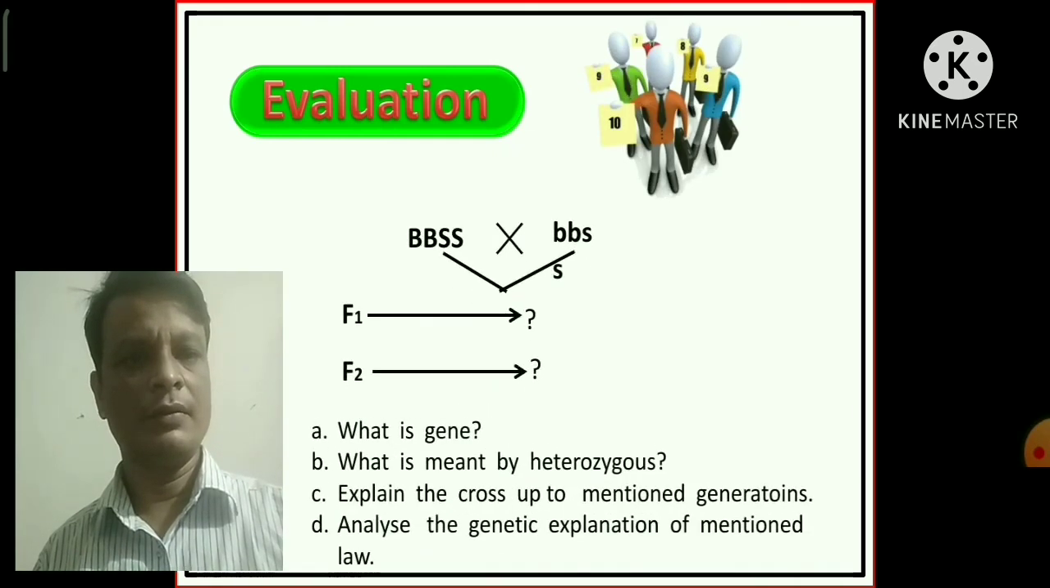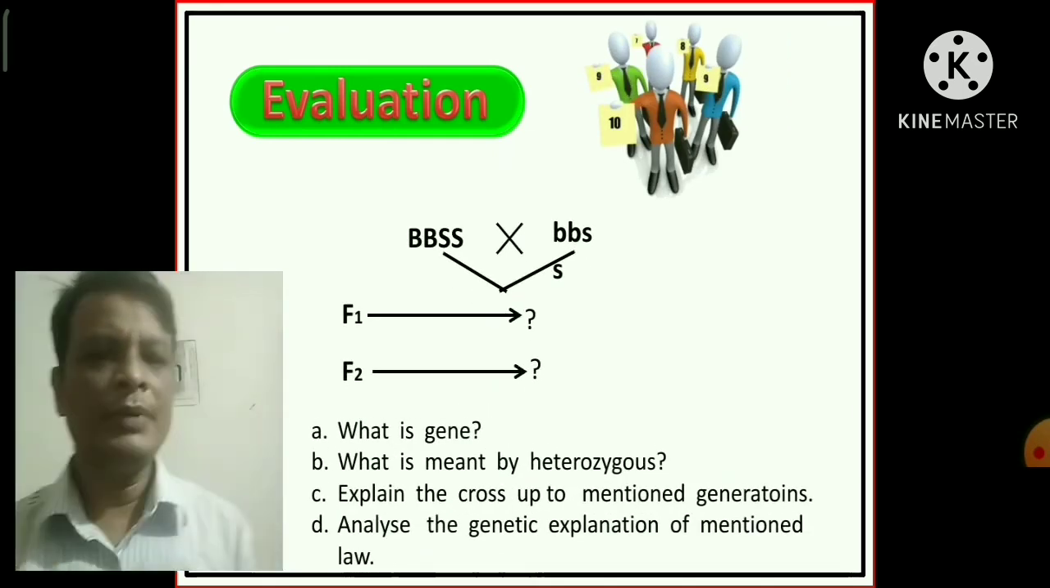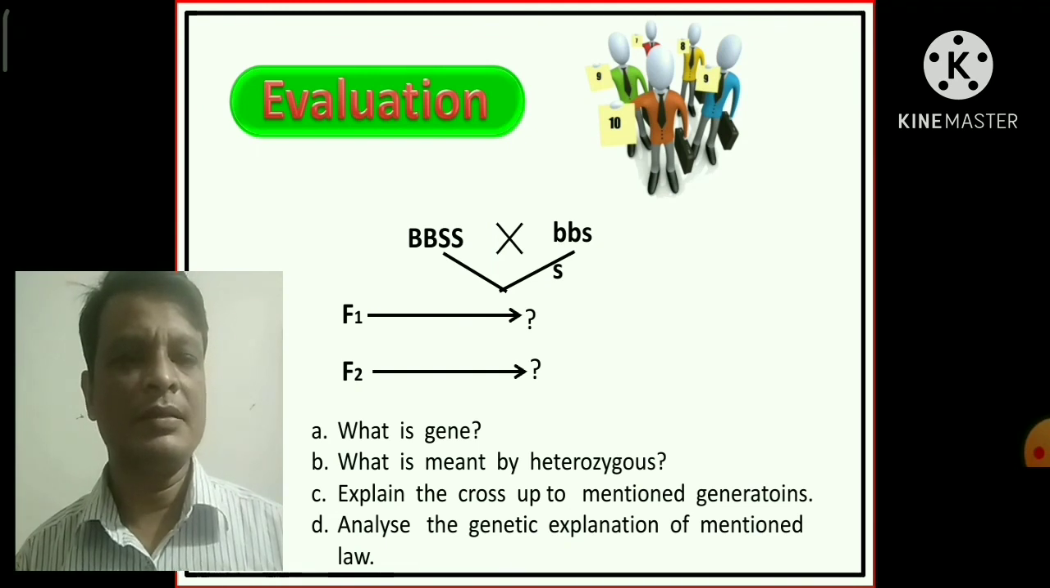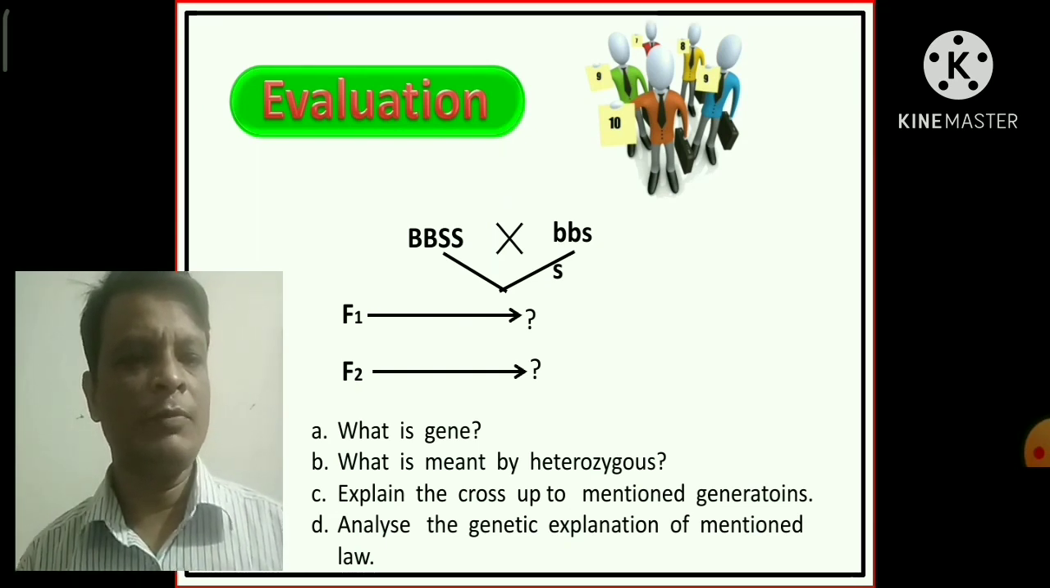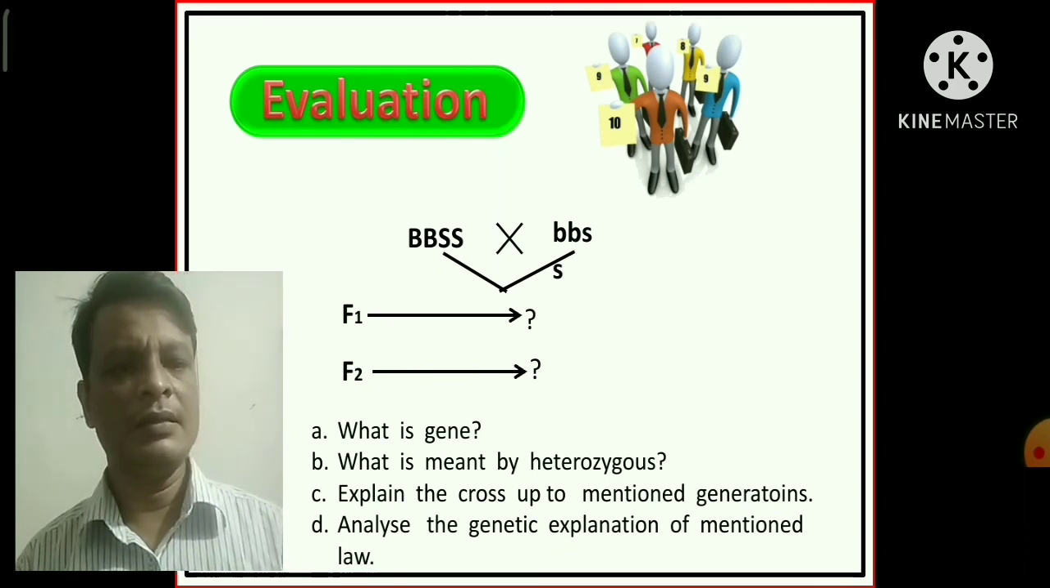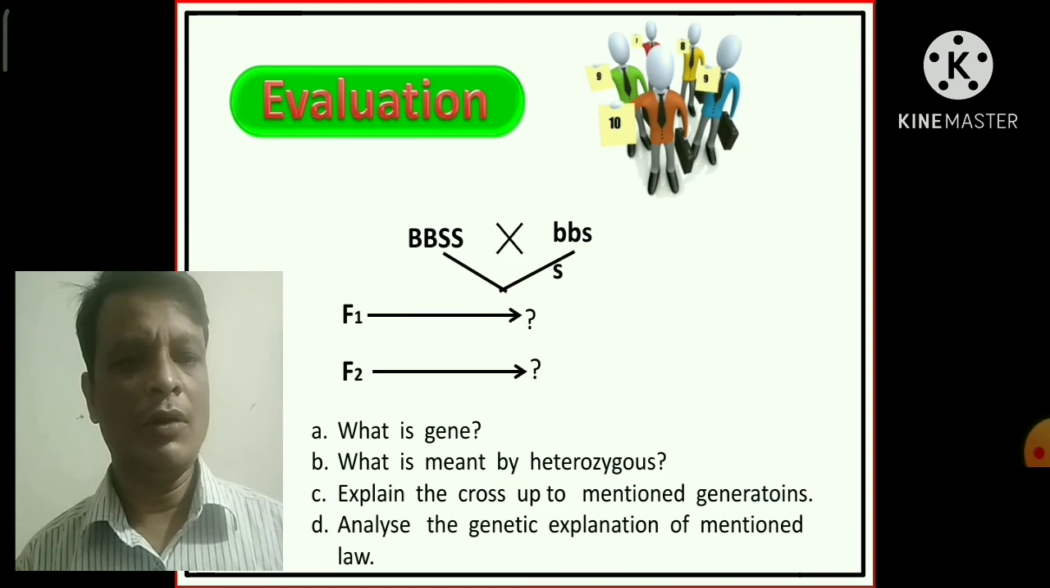Evaluation. Capital B, capital S, genotype crossed with small b, small s, small s. F1 generation what? F2 generation what? A. What is a gene? B. What is meant by heterozygous? C. Explain the cross up to the mentioned generation. D. Analyze the genetic explanation of Mendel's law.